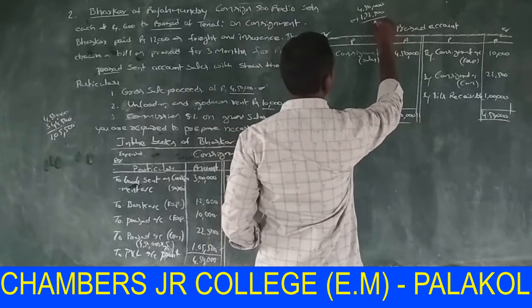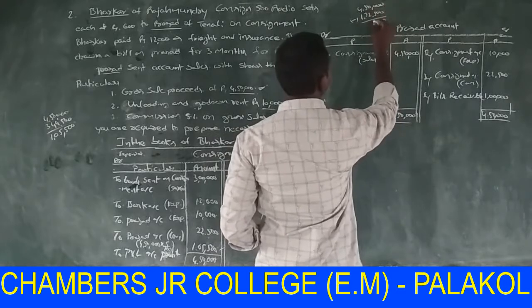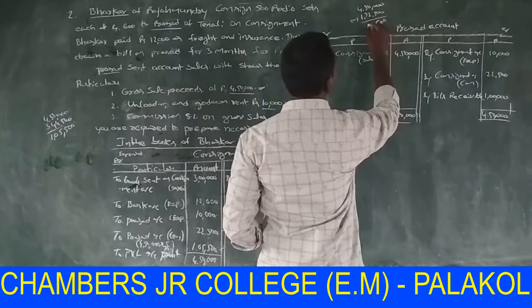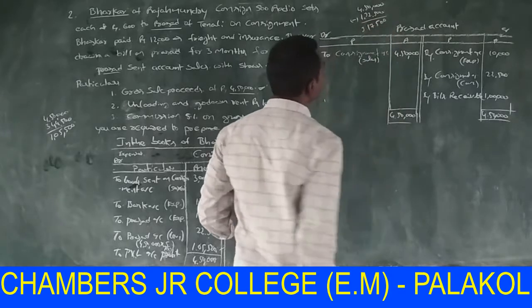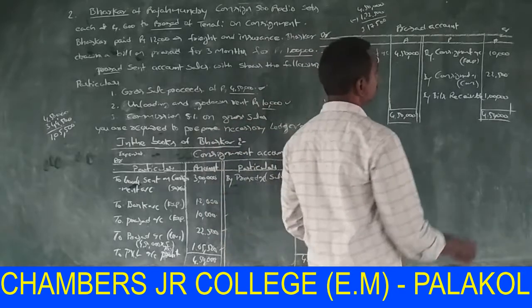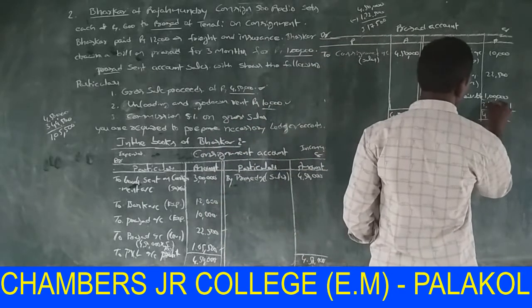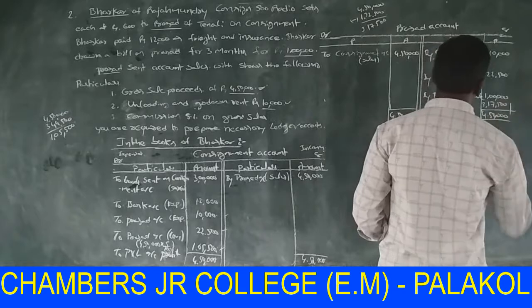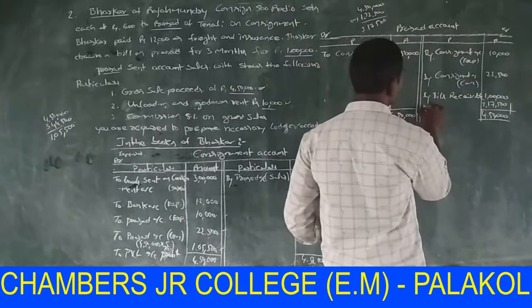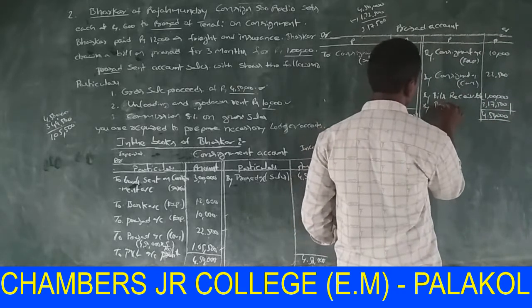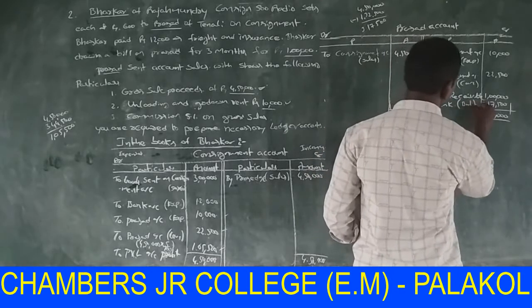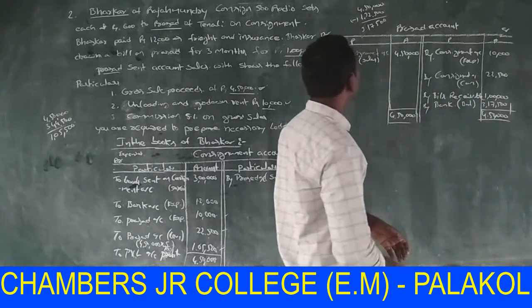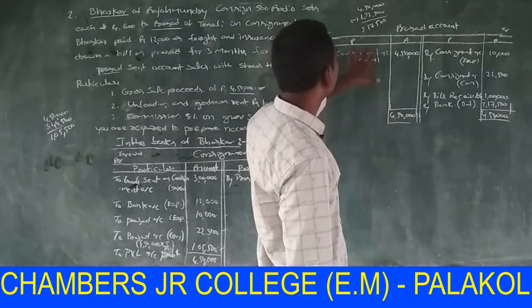So the difference is 3,17,500, by bank, balancing figure.